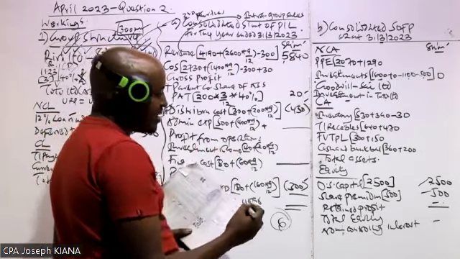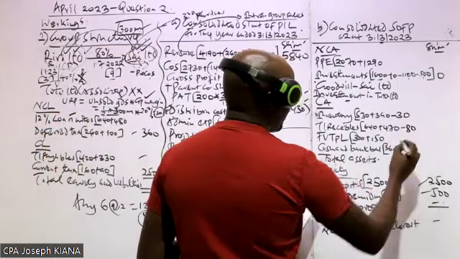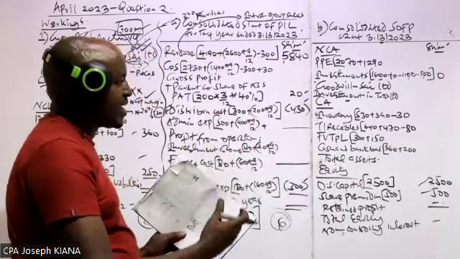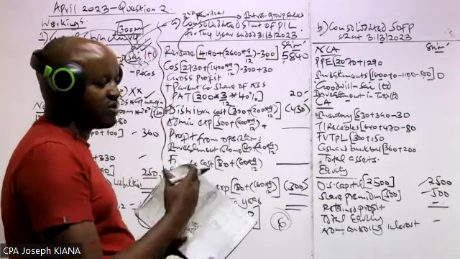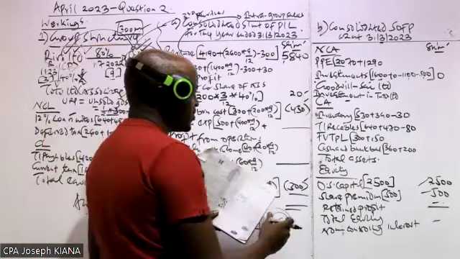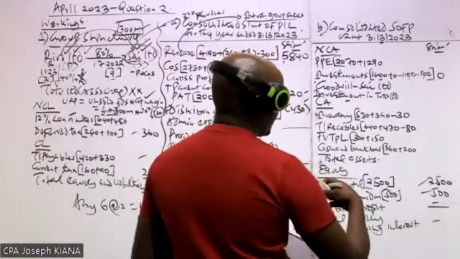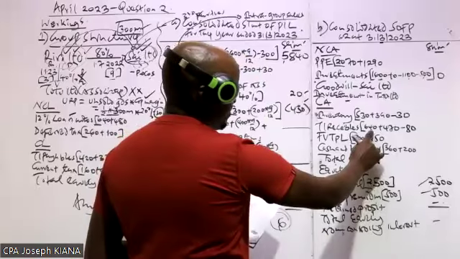Now that 80, we deduct it from the group receivables, because any amount of debt between the parent and the subsidiary should be eliminated from the group receivables and group payables. So the receivables of the parent include 80, the amount it is expecting to receive from the subsidiary, less that from the receivables of the parent here.